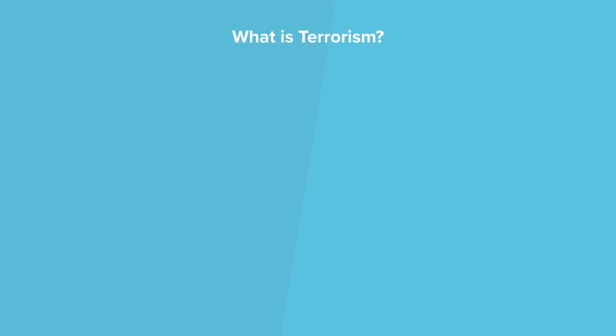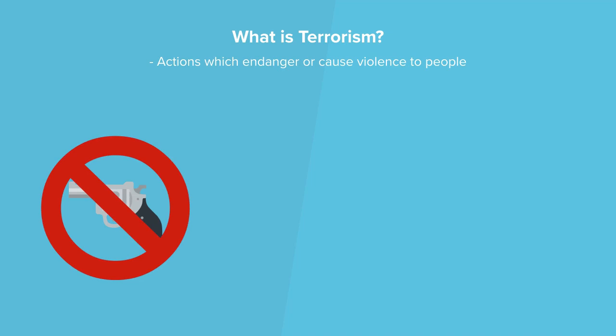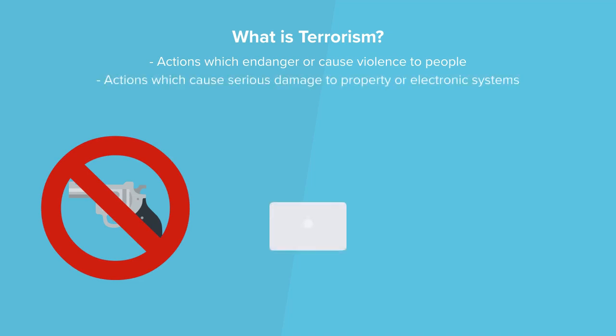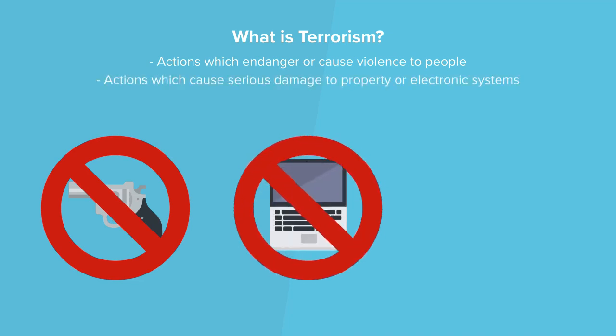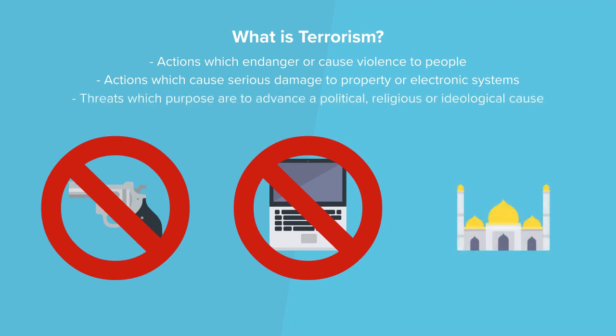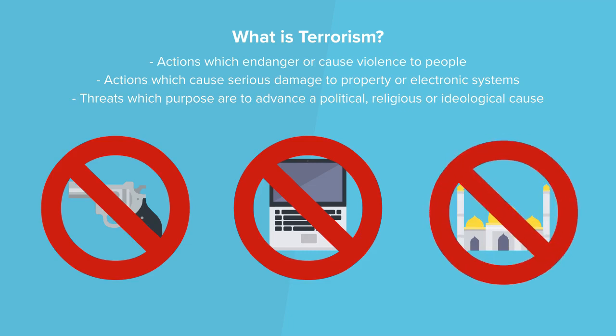What is terrorism? An action which endangers or causes serious violence to a person or people. An action which causes serious damage to property or seriously interferes or disrupts an electronic system. The use of threat must be designed to influence the government or to intimidate the public and is made for the purpose of advancing a political, religious, or ideological cause.